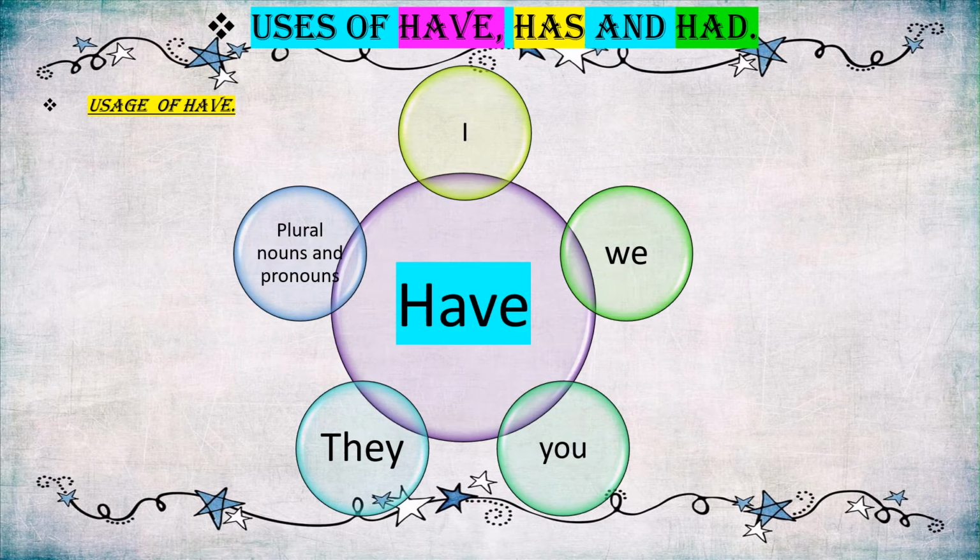So children, let's see where we use have in a sentence. We use have with I, we, you and they, and with plural nouns and pronouns. Which are the plural nouns? Names of animals, things and persons. In short, we can say with plural nouns and with pronouns. Which are the pronouns here? I, we, you and they. We use have with these pronouns.